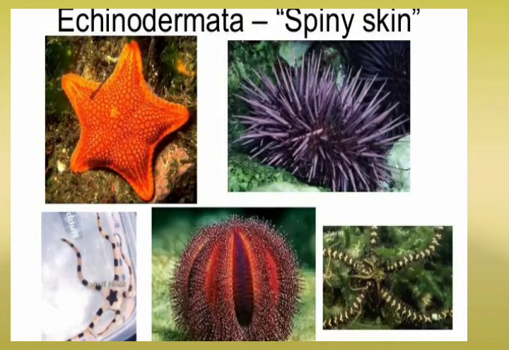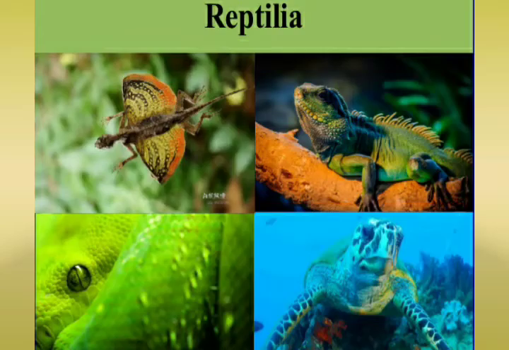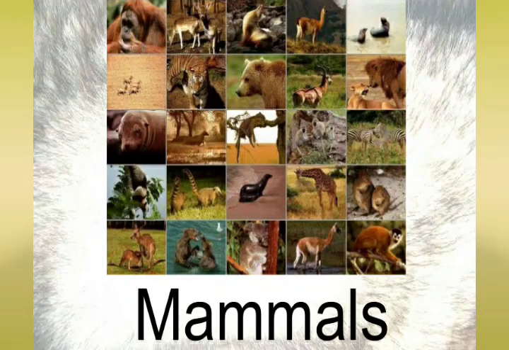Then next, examples of fishes. So 2 examples: rohu, katla. Examples of amphibians: frog and toad. Examples of reptiles: lizard and snake. Examples of birds: pigeon and parrot. Examples of mammals: cow, rat.